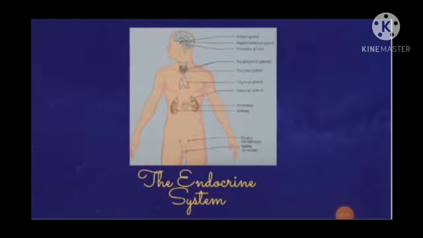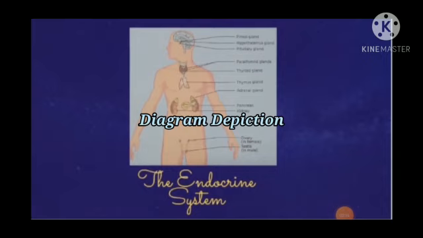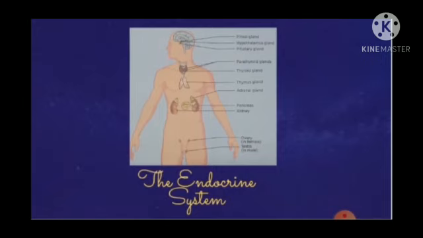Now students, let us understand the position of different endocrine glands present in our body through this diagram. You can clearly see that in the skull region, 3 important glands are present. First is the pineal gland, second is hypothalamus gland and third is pituitary gland or master gland. Second, you can see in the throat region there are 2 types of glands. First is parathyroid gland and second is thyroid gland. These glands are also very important for us because they control various functions of our body.